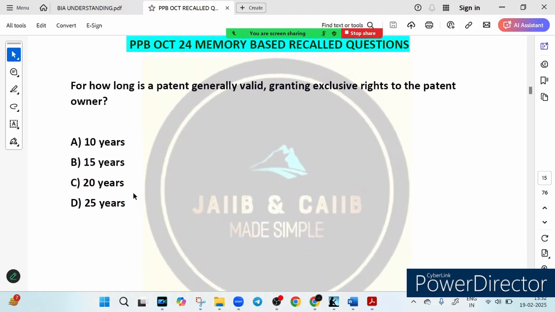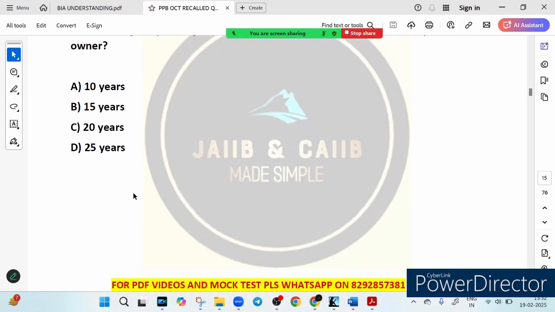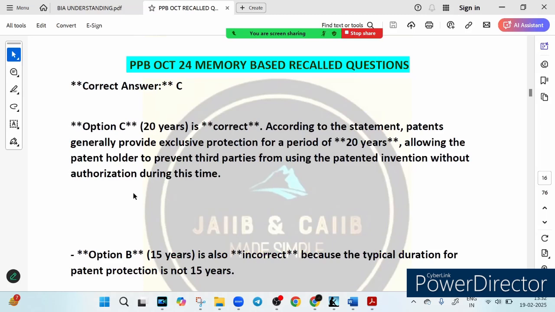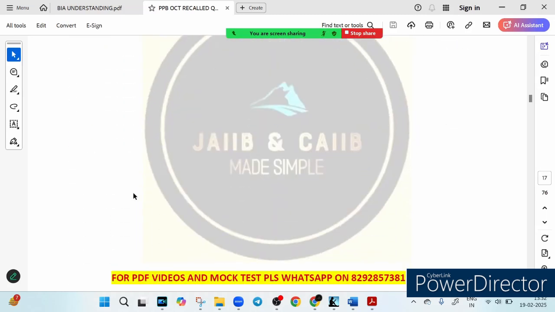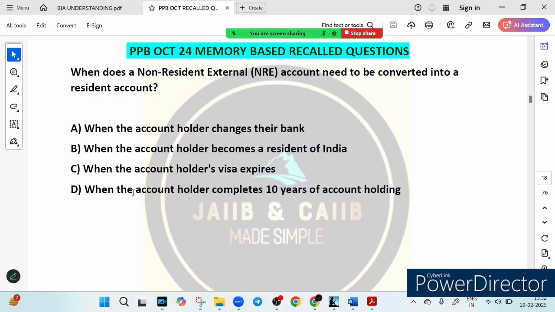Now the question is, for how long is a patent generally valid, granting exclusive right to the patent owner? How long is it valid? 10 years, 15 years, 20 years, 25 years? The correct answer to this question is the option that says 20 years. This was just a fact-based question, you must remember it, 20 years. Let's move to the next question.